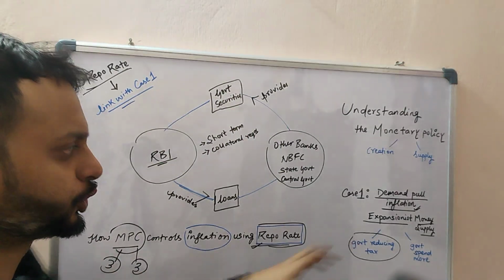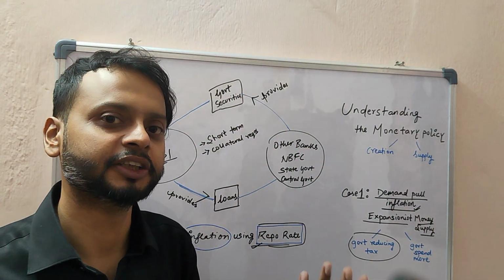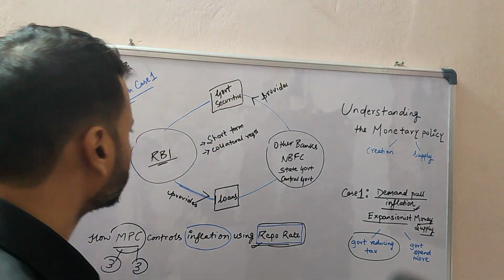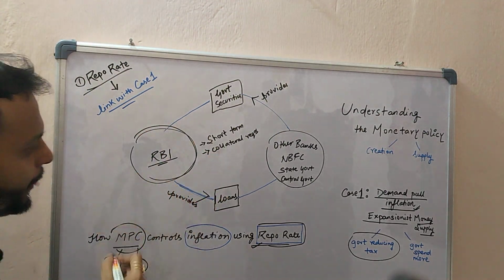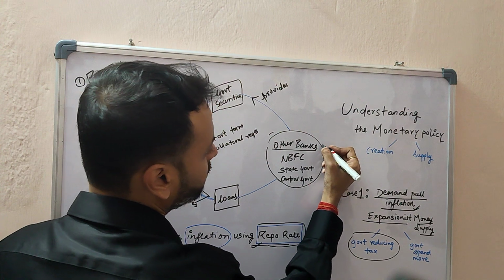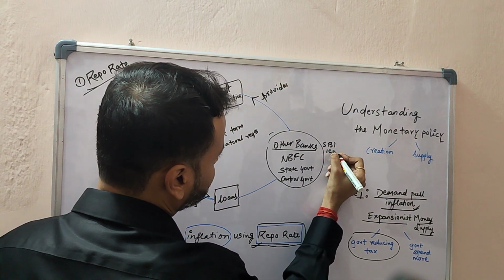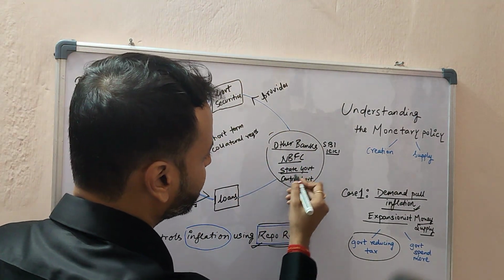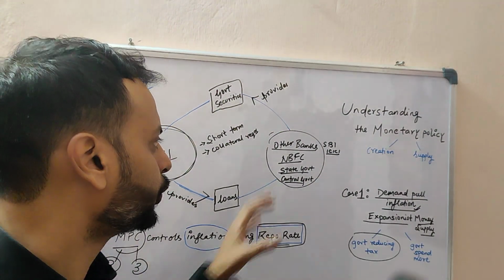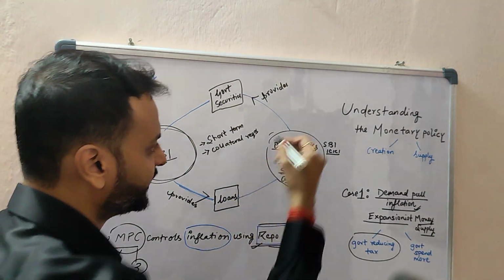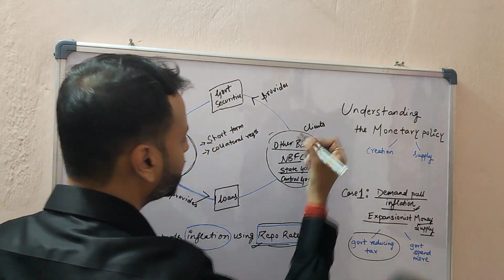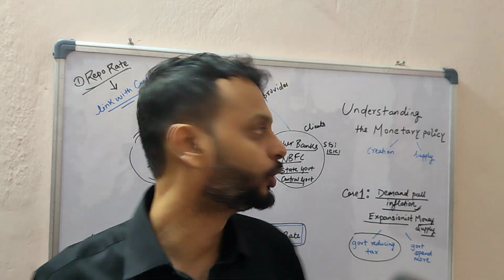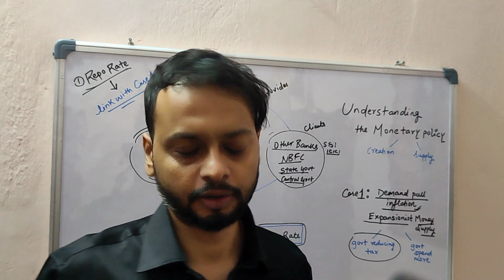So first of all, we have understood that there is an inflation-like condition in which the people of India are having too much money in their hands. Now let us suppose this is RBI and these are other commercial banks like SBI, like ICICI or any other banks. And these are the other bodies like NBFC, state government, central government. Now you have to understand these all are the clients of RBI. Whenever they need money, as we individuals, when we need money, we go to banks like SBI and we take loans.